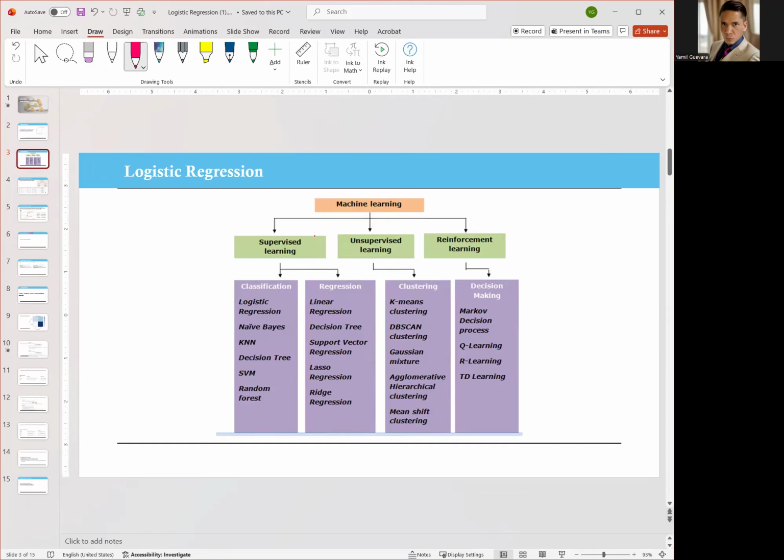Now, remember, we have three kinds of machine learning: supervised learning, unsupervised learning, and reinforcement learning. Logistic regression falls under supervised learning and classification, which means that we tell the computer what the features are and what the dependent variable is. So that's what it means.